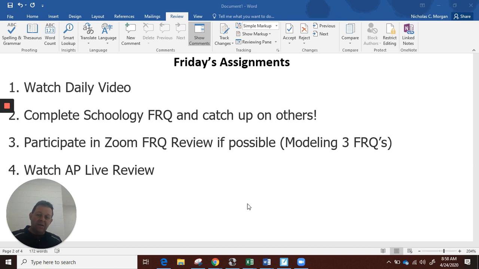But as I looked at what I had outlined, today's almost going to be like an FRQ training session day. So it's just about everything we're doing. You're doing an FRQ. We're reviewing how to take an FRQ. In Zoom, we're reviewing FRQs. I was incredibly encouraged yesterday in our Zoom sessions and all those that participated.